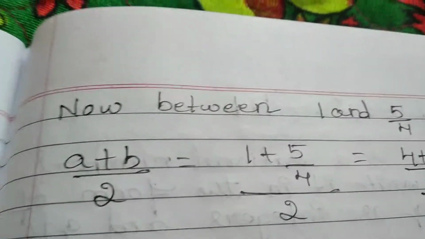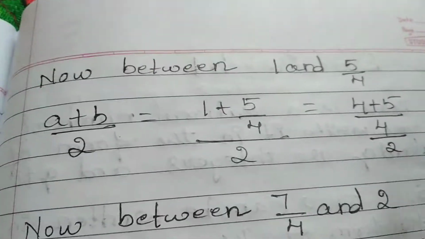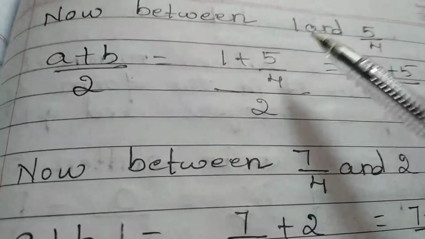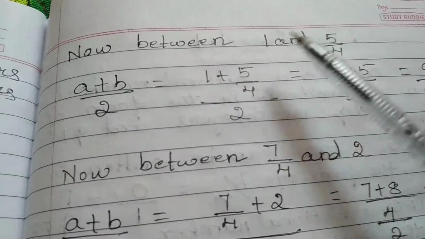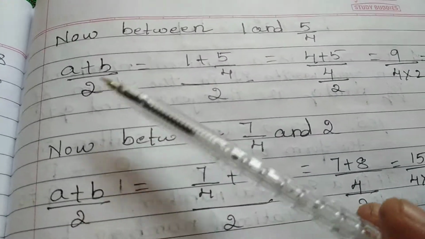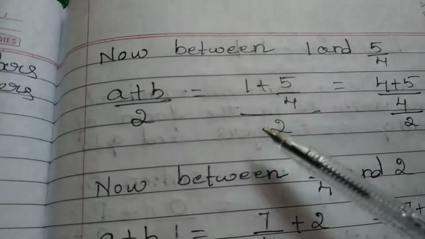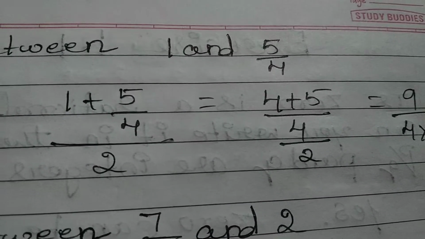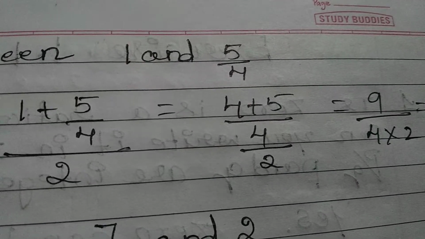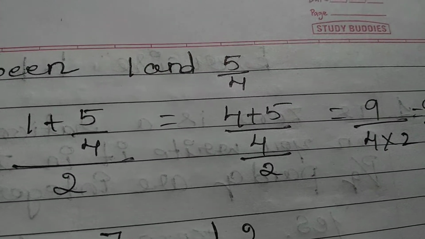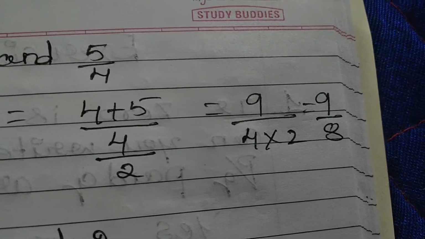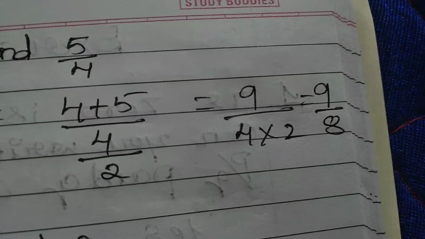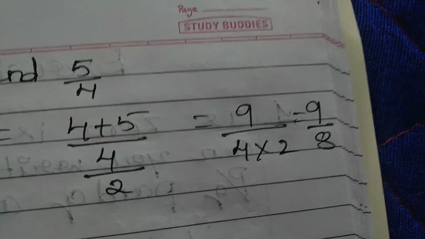Now we go to the next rational number. The same formula is used here. Between 1 and 5 by 4, you can take any of the given numbers. So (a plus b) divided by 2: (1 plus 5 by 4) divided by 2. Taking the LCM, (4 plus 5) by 4, divided by 2, which can be written as 9 by 4 into 2, that is 9 by 8. So 9 by 8 is another rational number.